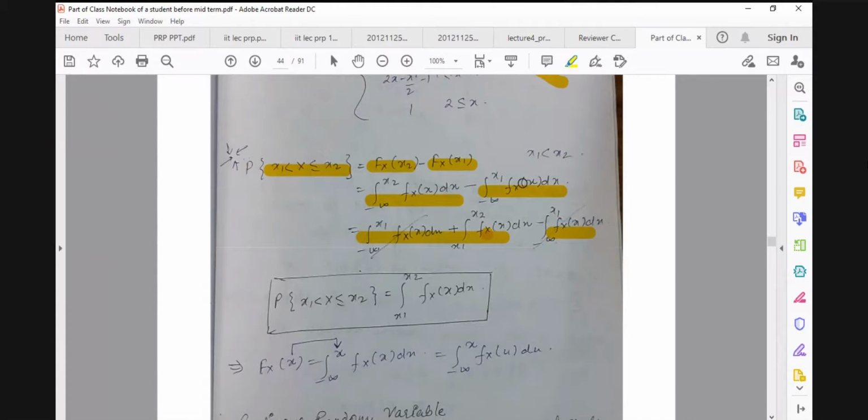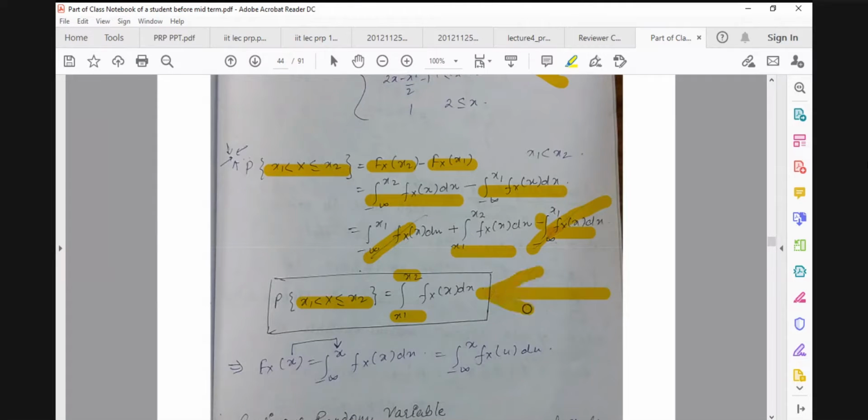This part remains as it is. And you can see that this one is a negative one and this one is a positive one, so this one is cancelled out. This one is your formula. So you can calculate the probability of any event, if you know the density function of the random variable, by integrating within the domain x1 to x2 small f of x dx. So this is one formula.